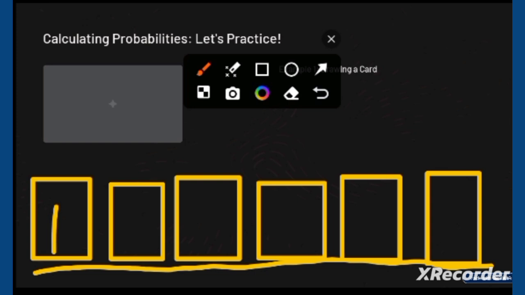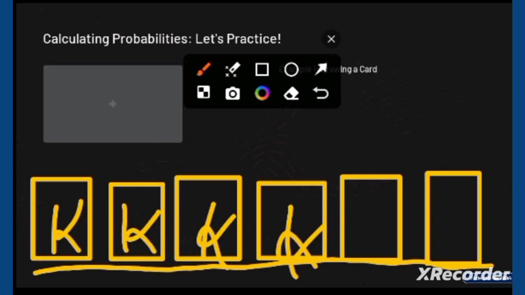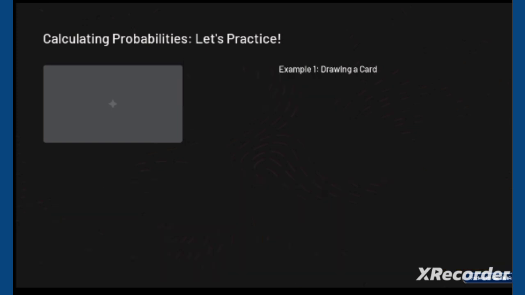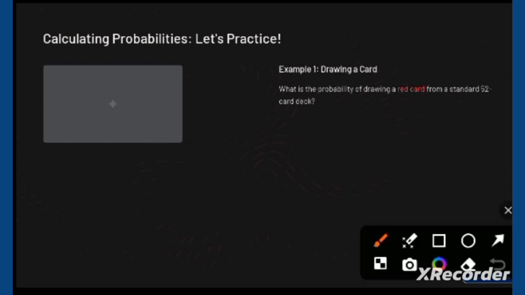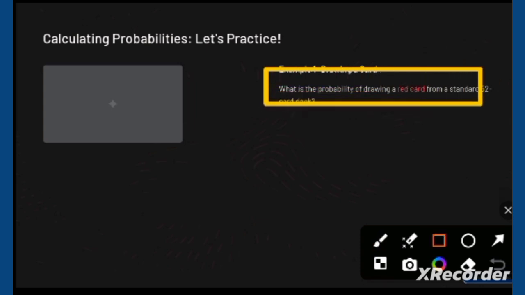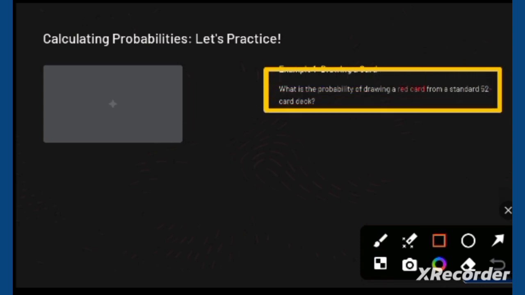Maybe it is king, king, king, king. I think there are 4 kings. I don't know about this thing. Example number 1 is drawing a card. What is the probability of drawing a red card from a standard 52-card deck? The question says you are drawing a red card. This is important.